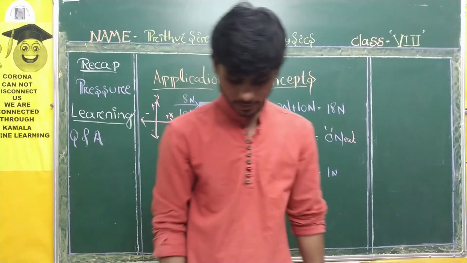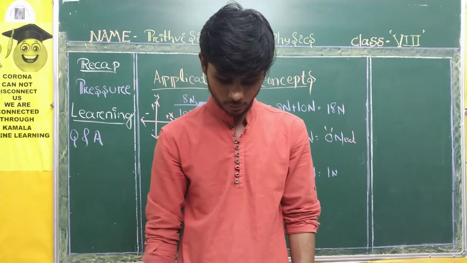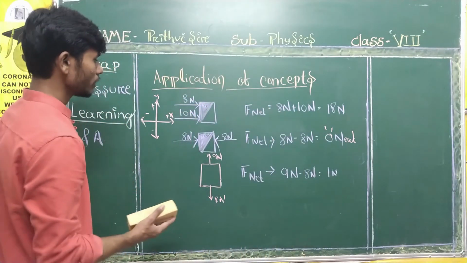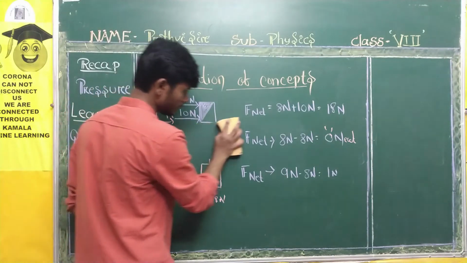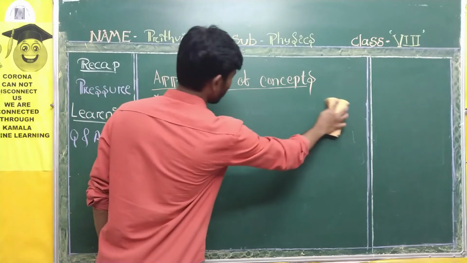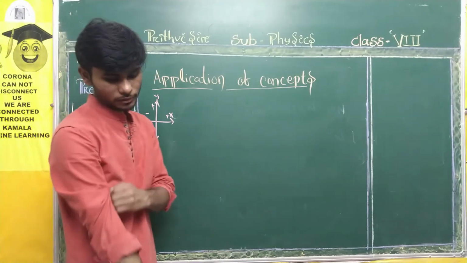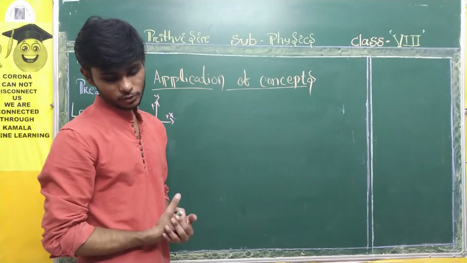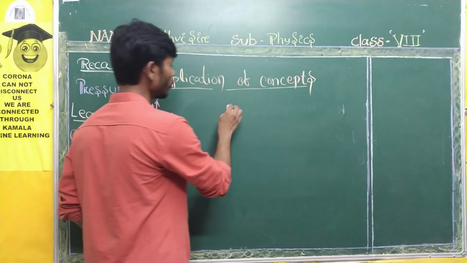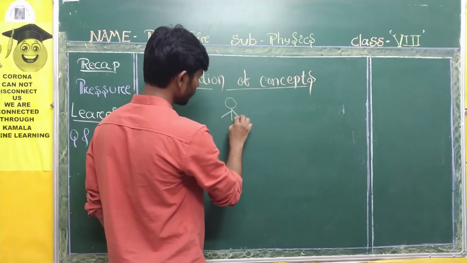A man stands still on a level floor. What forces act on him? Draw a free body diagram to show all the forces acting upon him. Okay, I will do this for you definitely. Although it is easy, I will do it for you guys. See, free body diagram. Another free body diagram is asked. A man is standing on the ground, still and steady. So what forces are acting upon him? Draw a diagram to show all the forces acting upon him. I am not a good artist, but for the explaining part, I will do something for you all guys.